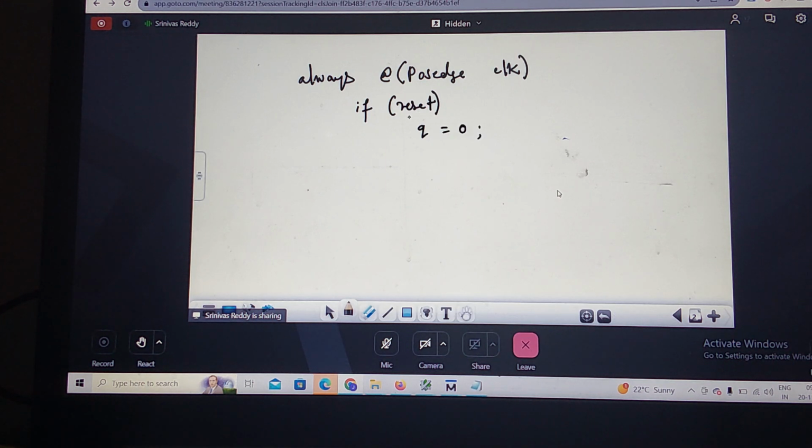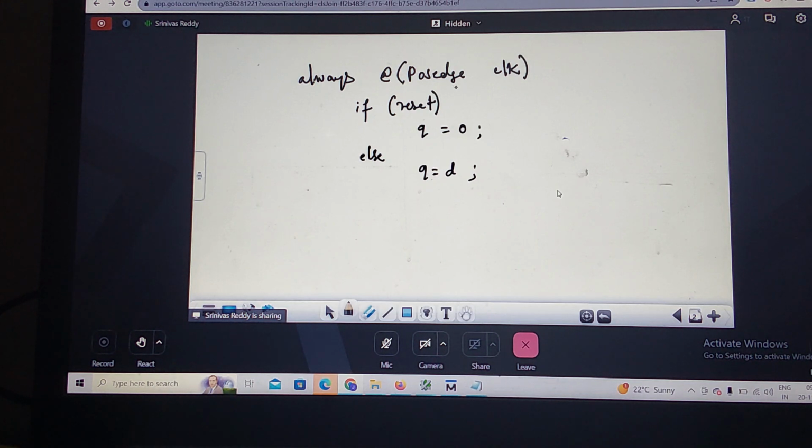This means if reset is equal to 1, always assign Q to what? 0. Else means reset should be 0. Now you can write Q is equal to D. Let me write the D flip-flop operation. What is the D flip-flop operation? Output follows the input. Correct. When reset is equal to 1, Q becomes 0. If reset is equal to 0, Q becomes D. So output follows the input.